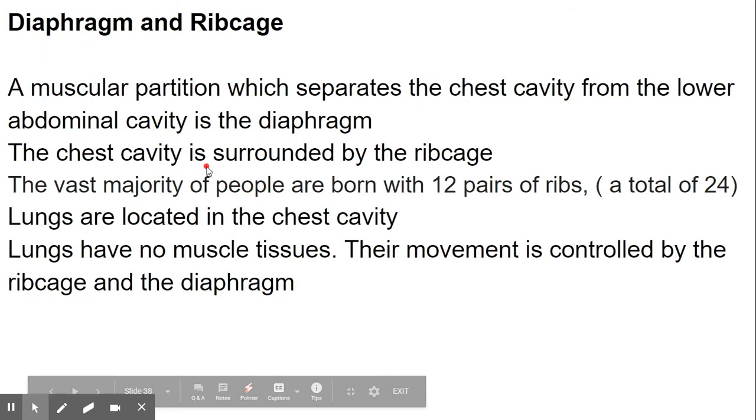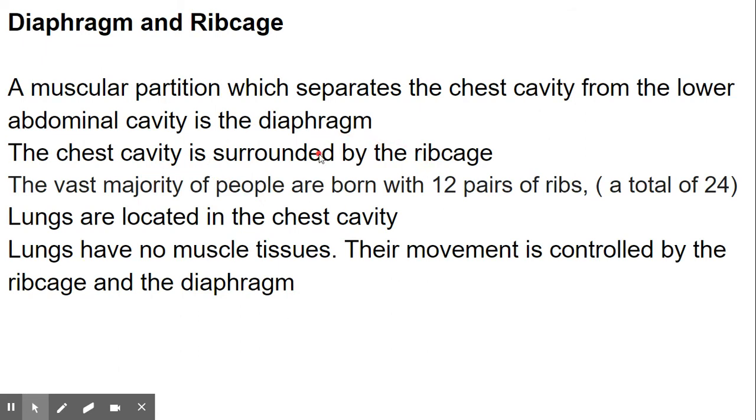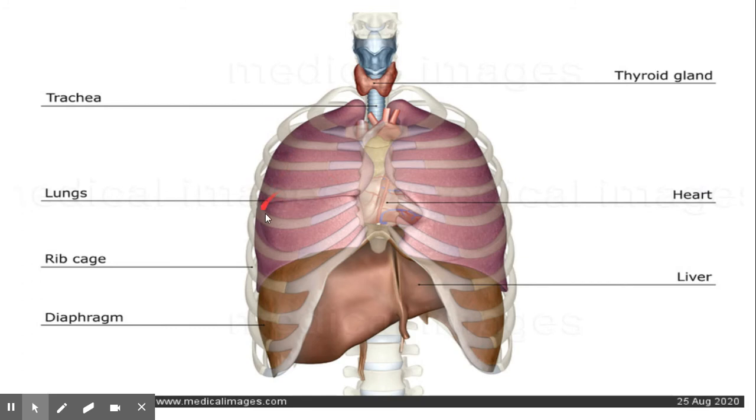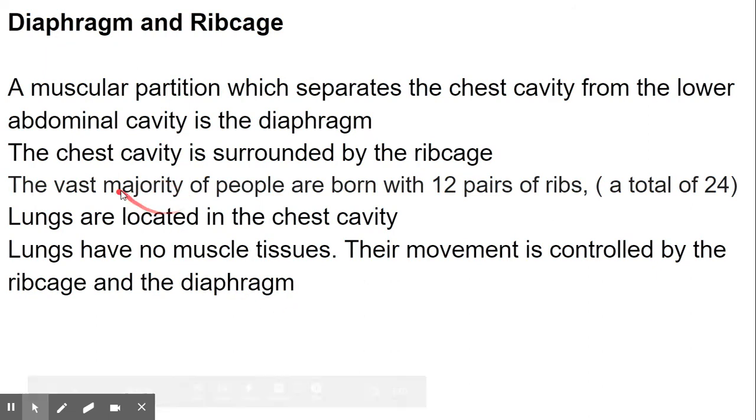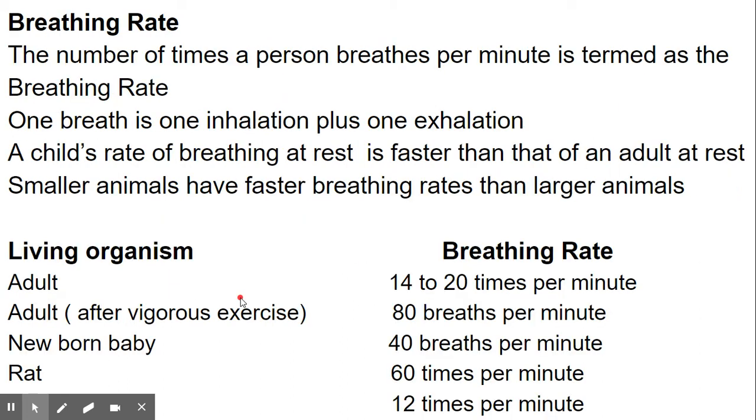and the chest cavity is surrounded by the rib cage. So, this is a rib cage which consists of ribs. And children, vast majority of people are born with 12 pairs of ribs. Lungs are located in the chest cavity. Lungs have no muscles and their movement is controlled by rib cage and diaphragm.